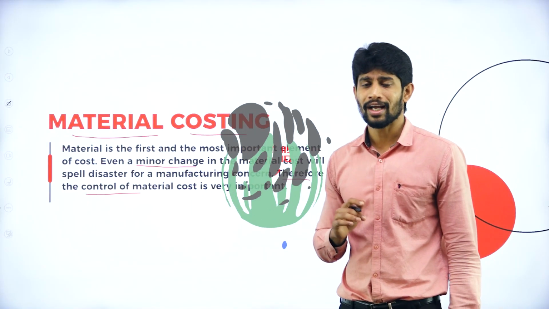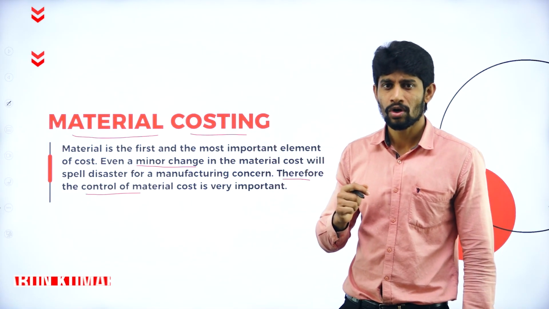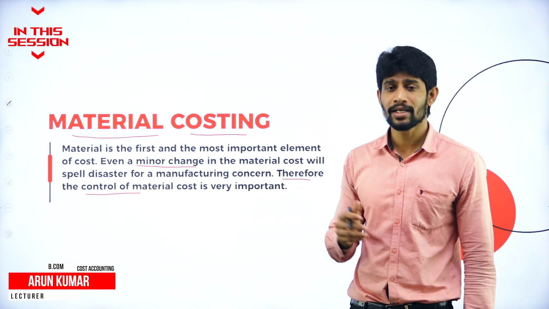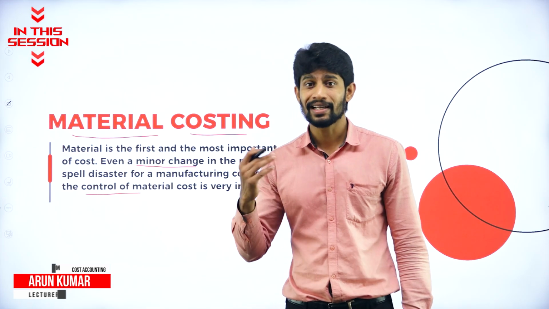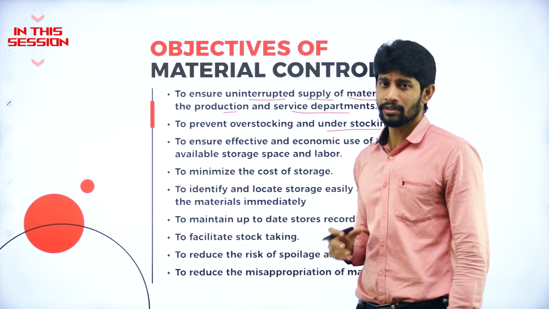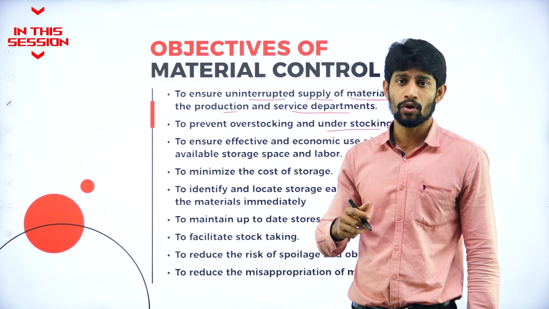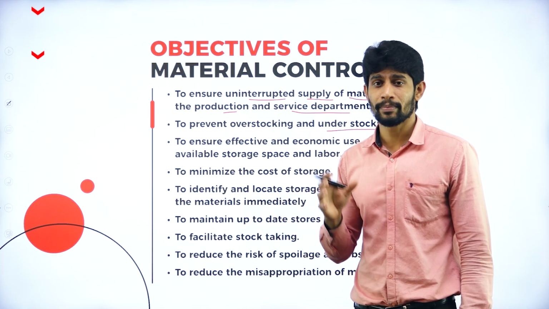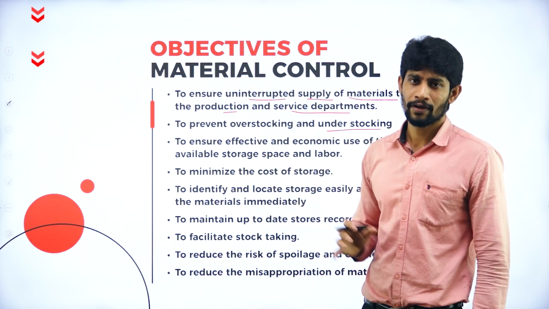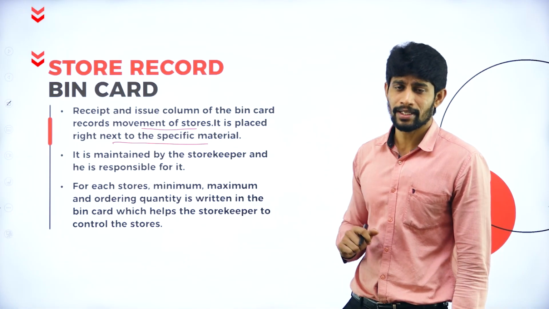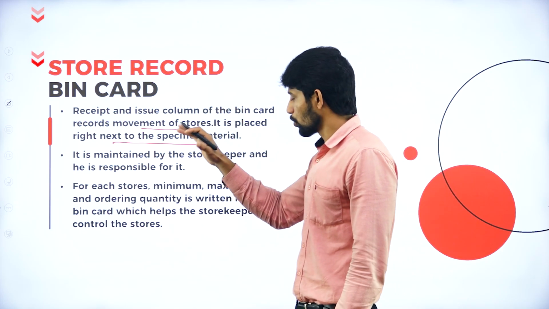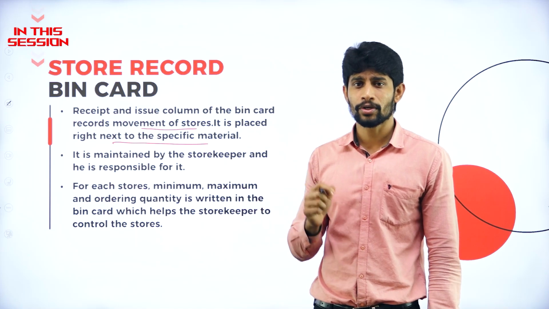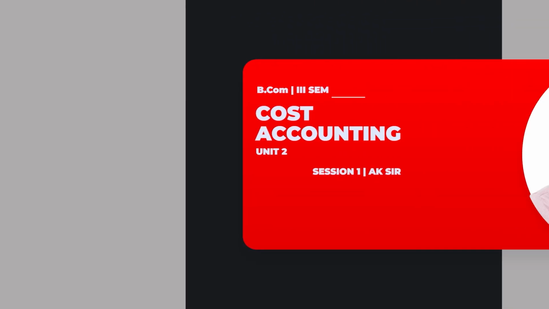Material costing is going to help us, where you will get to know what is the material used, what is the available material, and what is the material you're supposed to purchase in future. If you have the material control, then you will get to know what is the material supplied, what is the material you are supposed to purchase, and what is the material used for the purpose of manufacturing. The bin card is maintained by the storekeeper, and he is held responsible to maintain the document called bin card.